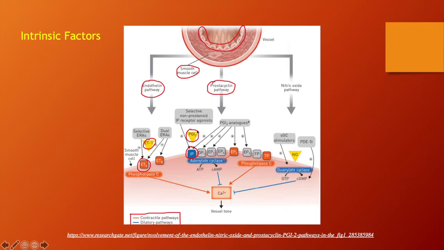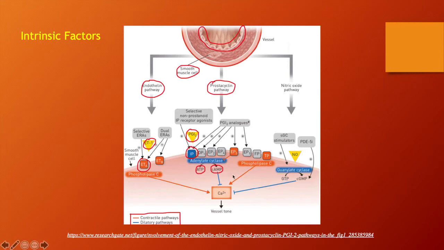When the prostacyclin binds to the IP receptor, what happens eventually is that adenylate cyclase, the effector enzyme, is going to be stimulated, and adenylate cyclase is responsible for converting ATP into cAMP, a second messenger, which is going to result in vasodilation. We will get to the mechanism later on in this presentation, but cAMP is actually going to prevent the phosphorylation of the myosin heads on the myofibrils.